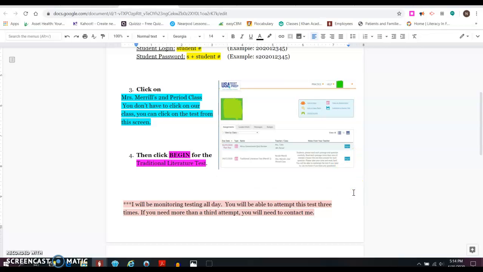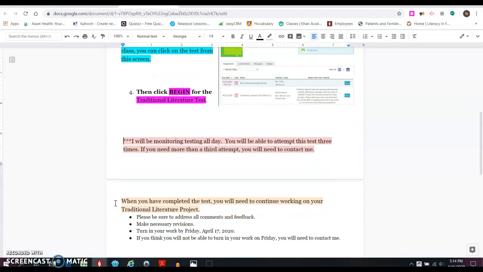Okay, so your Begin button is going to be a blue Begin button on your home screen for USATestPrep. Many of you are very familiar with USATestPrep because you have used it before, so this should not be anything new for you. Okay, once you click Begin, you'll be in the test and you will be taking it. Notice right here I say I will be monitoring testing all day. You will be able to attempt this test 3 times. If you need more than a 3rd attempt, you will need to contact me. Please contact me if needed.